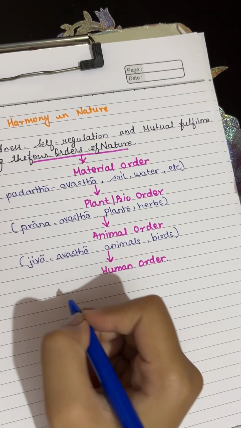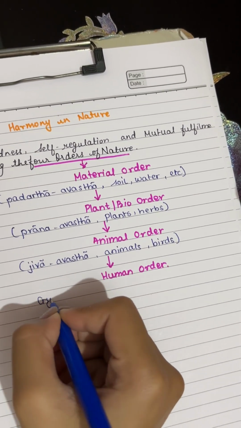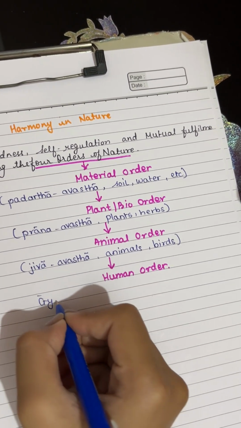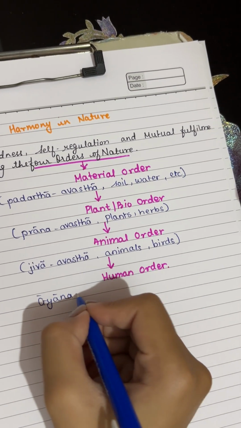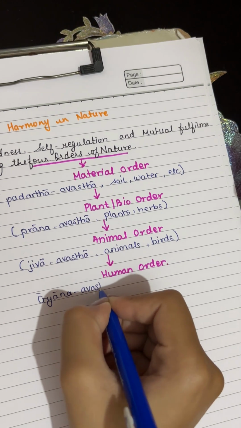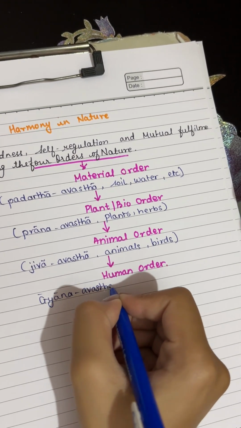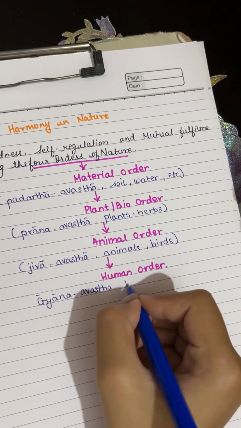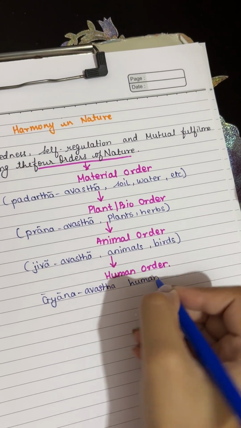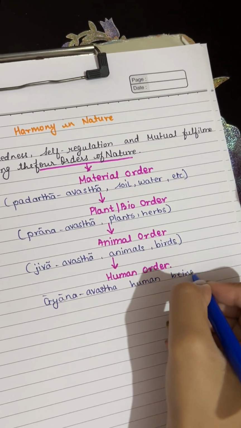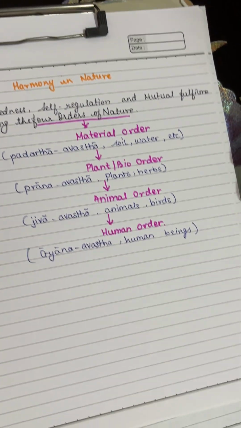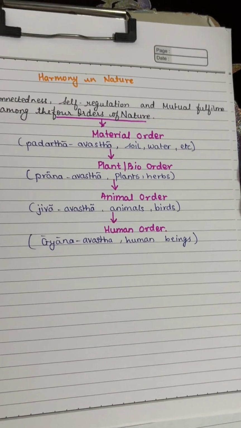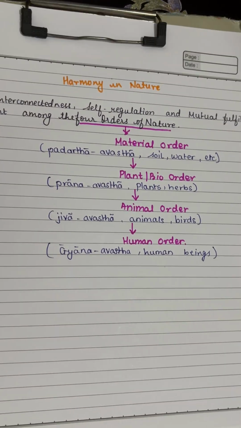For human, we call it jnana avastha, that is human beings. Now let's look deeper into these topics along with their diagrams.